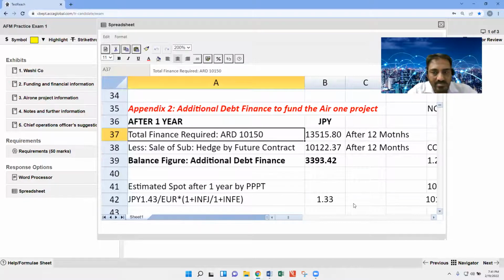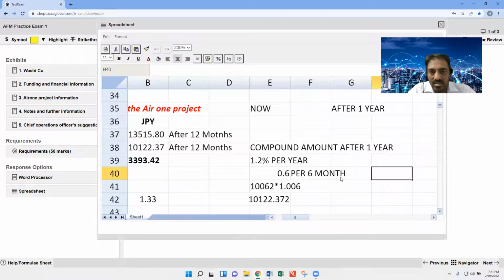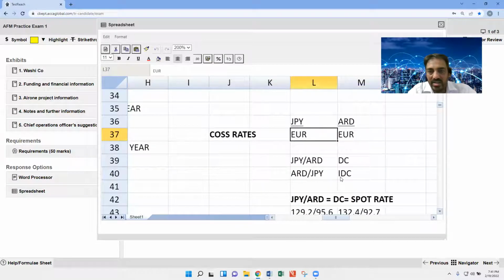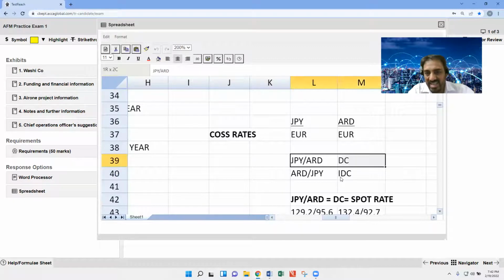The examiner has already given Japanese yen over euro and ARD over euro, so we can calculate either Japanese yen over ARD or ARD over Japanese yen. We selected Japanese yen over ARD. That's the spot rate.